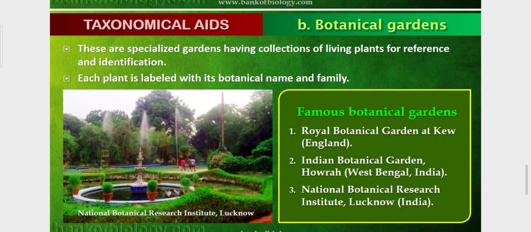Now, botanical garden. There are so many botanical gardens. Each plant is labeled in a botanical garden. Two most important gardens are in West Bengal and Lucknow. In these gardens, so many plants are there, and each plant is labeled with the botanical name and with their family, so study should be possible for all of us. So these are called the botanical gardens, where plants are preserved and properly labeled, so it should be easy for studies.